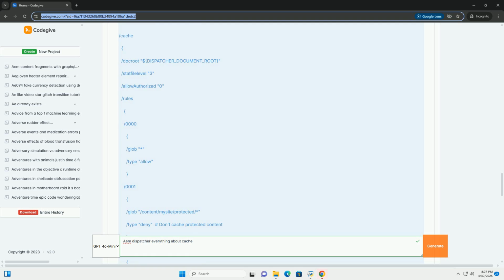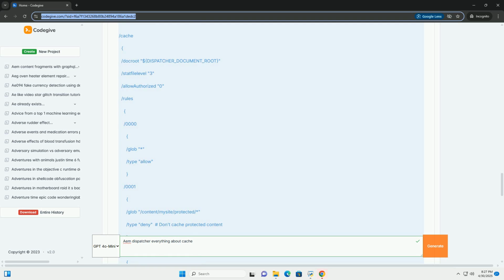/receiveTimeout: the time, in seconds, the dispatcher will wait for data to come back from the AEM publish instance after the initial connection is made. /filter: this is a crucial section. It defines rules that determine which requests the dispatcher will allow to pass through to the AEM publish instances. It is very important to deny everything by default, /0001 /type deny /url, and then selectively allow specific paths and file types. This is a security best practice.